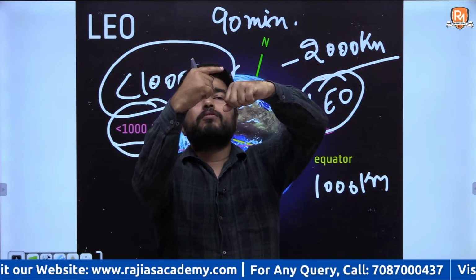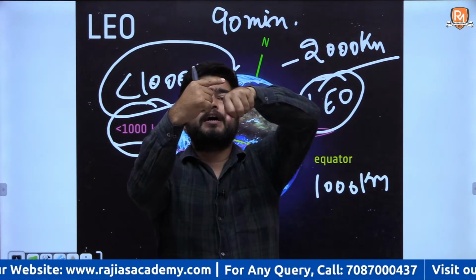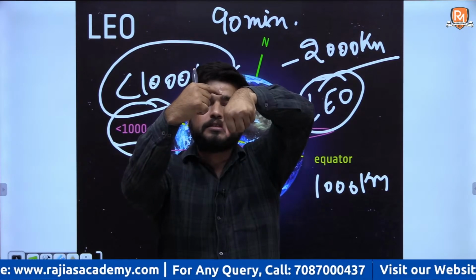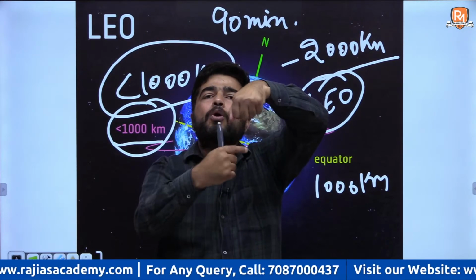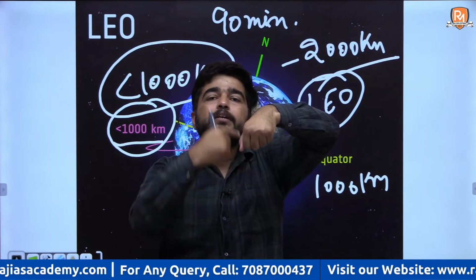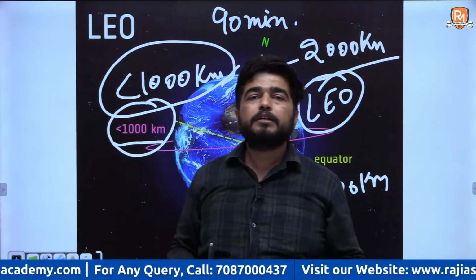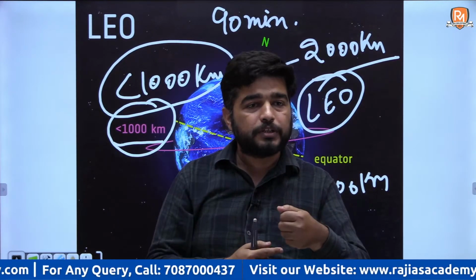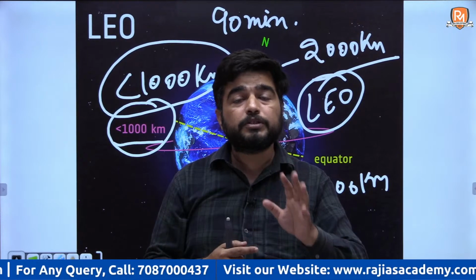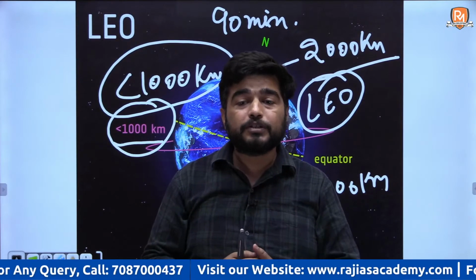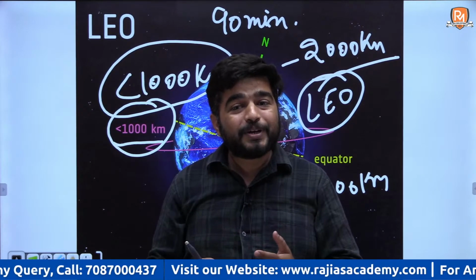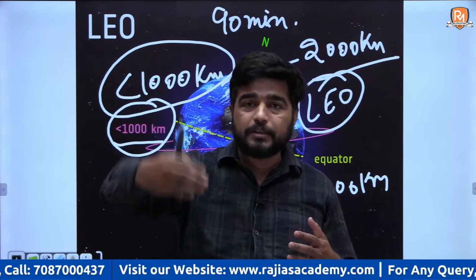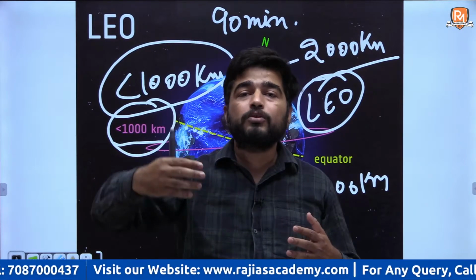Listen, now this is low earth orbit and the earth is rotating below this orbit on its axis, so it can cover the whole of the earth, because it takes only 90 minutes to complete one revolution. So 17 to 18 revolutions per day. It can cover the whole earth surface within a day or two.